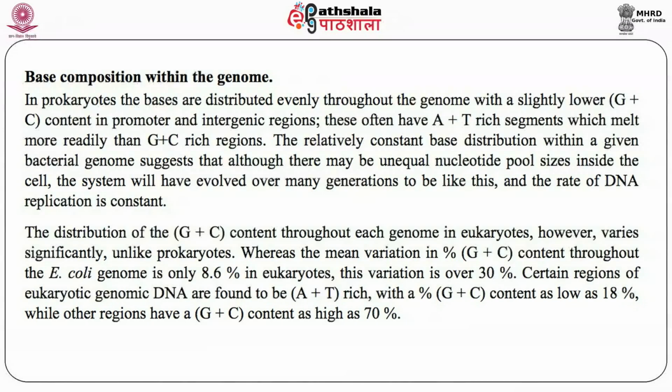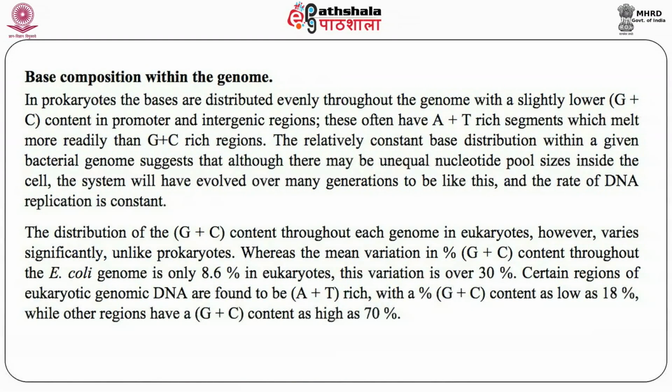Base composition within the genomes. In prokaryotes, the bases are distributed evenly throughout the genome, with a slightly lower G plus C content in the promoters and intergenic regions. These often have A plus T segments, which melt more readily than G plus C regions. The relatively constant base distribution within a given bacterial genome suggests that although there may be unequal nucleotide pool sizes inside the cells, the system has evolved over generations such that the rate of DNA replication is constant.